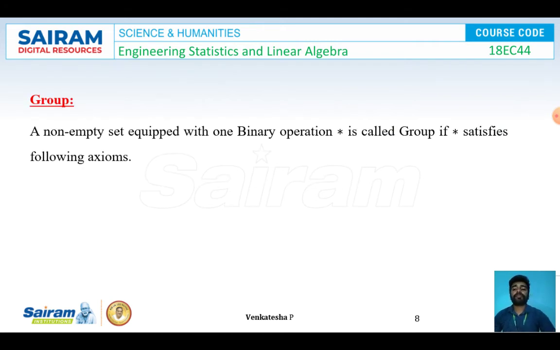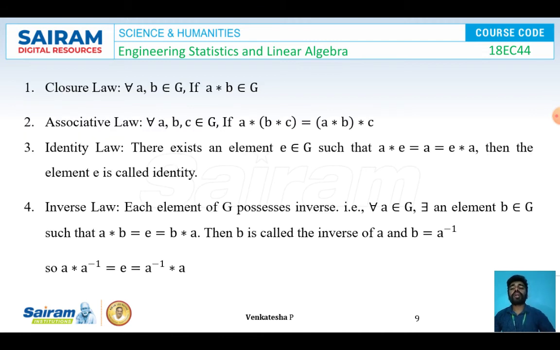What is a group? A non-empty set G consisting of one binary operation star is called a group if star satisfies the following axioms. With the following axioms we can say the set G comma star is a group. The first one is closure law. For all a, b belonging to G, a star b must belong to the non-empty set G. With this condition we can say that star on G satisfies closure law.